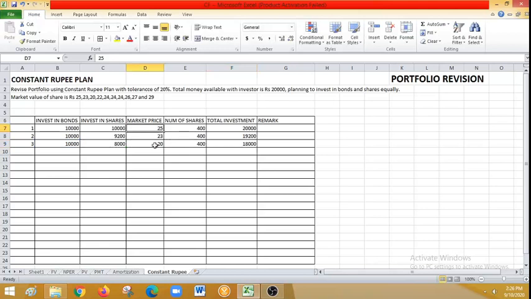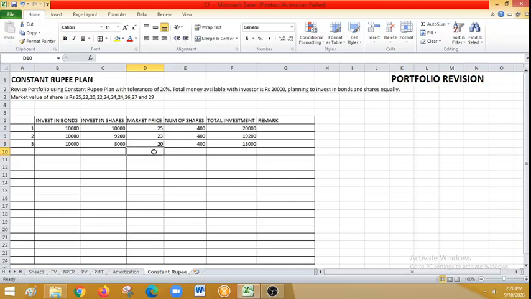Now it is 20. You can see that it is 20%, right? If reducing from 25 to 20, you can say it is 20%, right? So 10% is 2.5, right? So 20% is 5. So from 25 it is reducing to 20, which means I have hit a trigger point, right? I have hit a trigger point. So what I need to do now is a portfolio revision needs to happen.